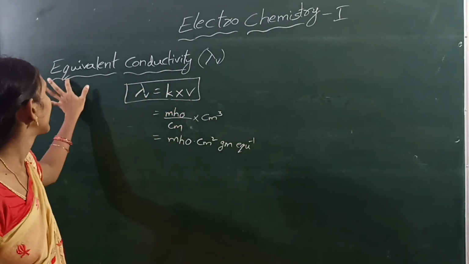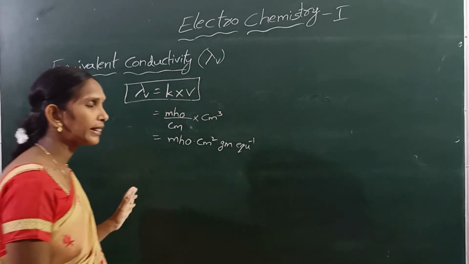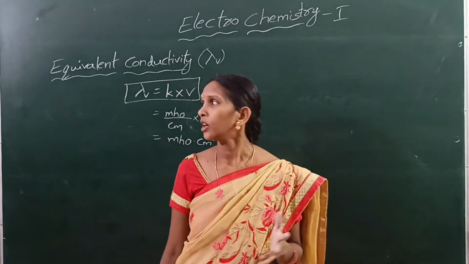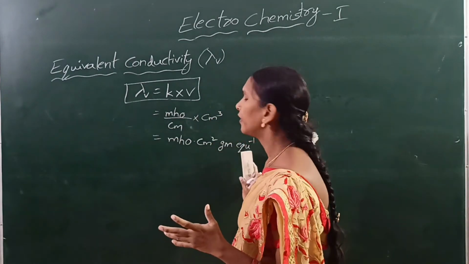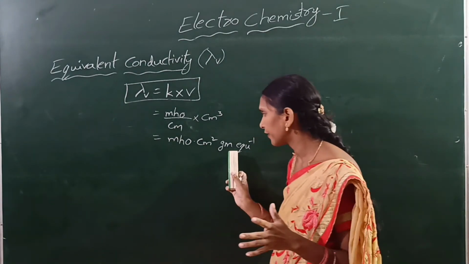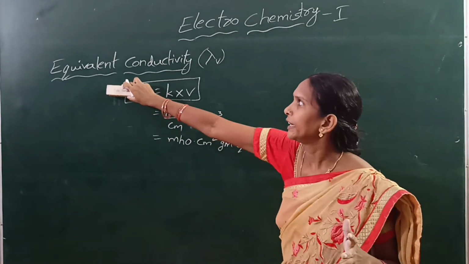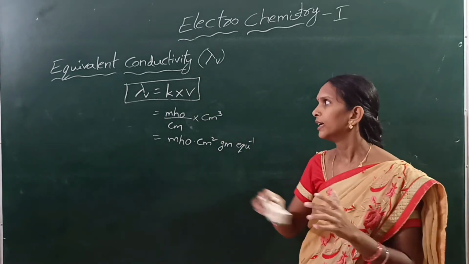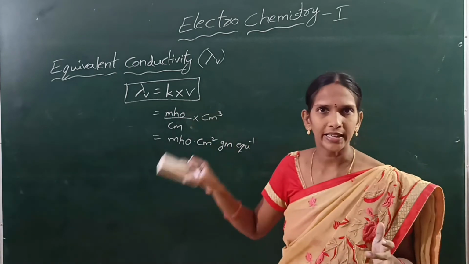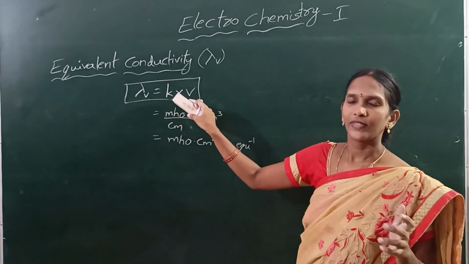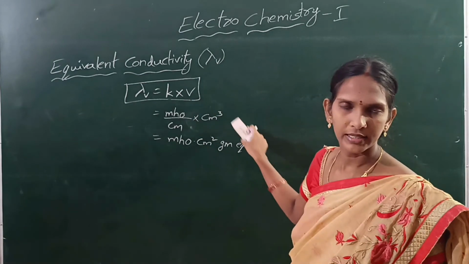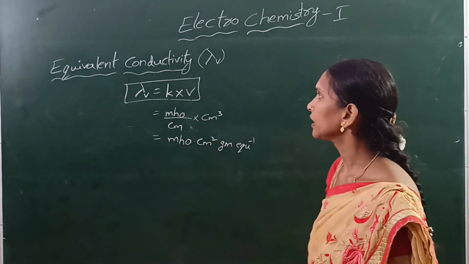What is equivalent conductivity? The conductivity of electrolytic solution having one gram equivalent weight of the substance is called equivalent conductivity. That means lambda V equals K into V, where K is specific conductivity, with units mho per centimeter, and volume is centimeter cube.